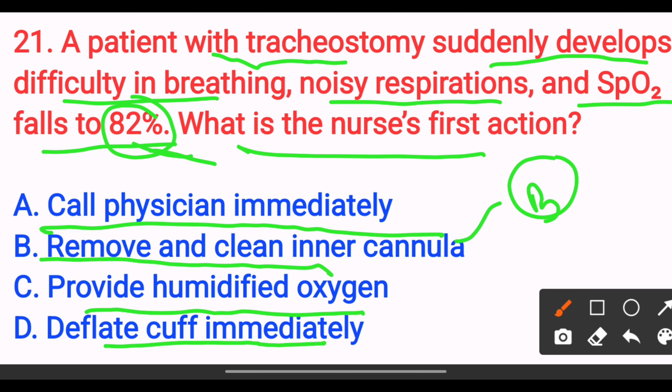Next, a postpartum woman on magnesium sulfate infusion develops a respiratory rate of 8 per minute, absent deep tendon reflexes and drowsiness. The nurse should administer option A, potassium chloride. Option B, calcium gluconate. Option C, sodium bicarbonate.